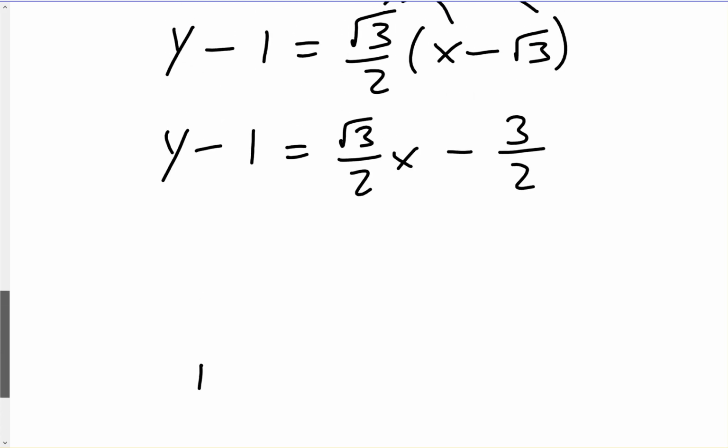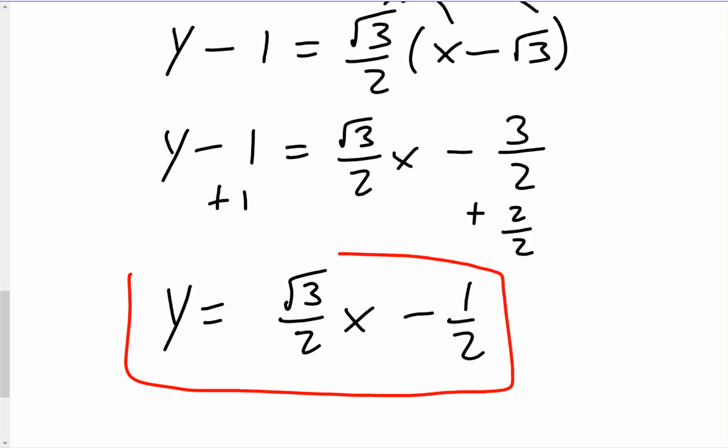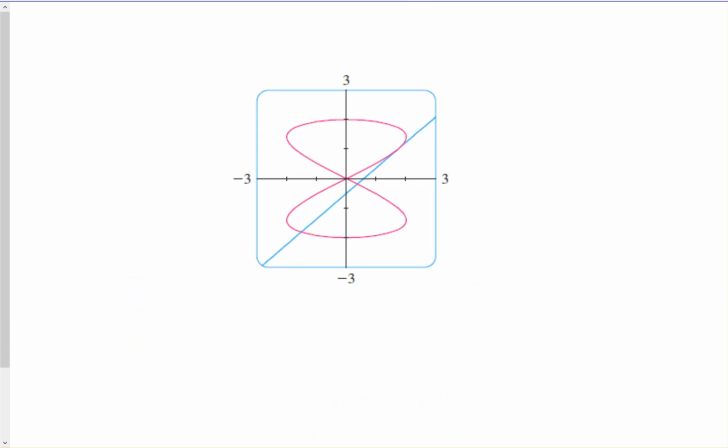Add 1. And adding 1 to this is like adding 2 halves. Right? 2 halves is the same as 1. So we end up with y equals square root 3 over 2 x, minus 3 plus 2 is a minus 1 half. And that will be the equation of the tangent line. Okay, and the graph of the parametric curve would be the one in red. The graph of our tangent line is the line in blue.